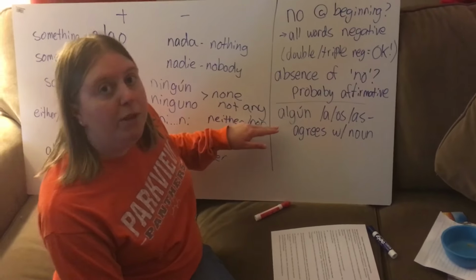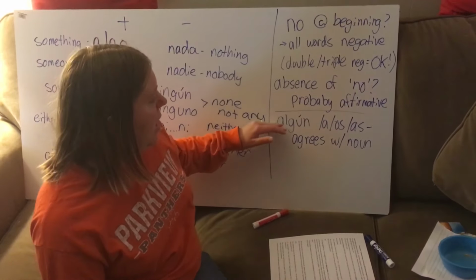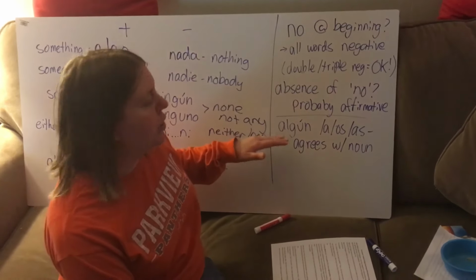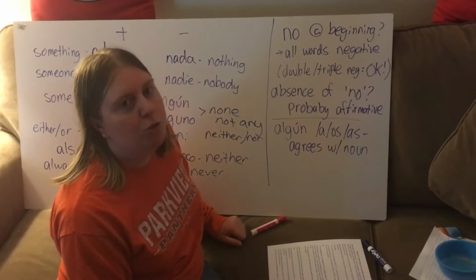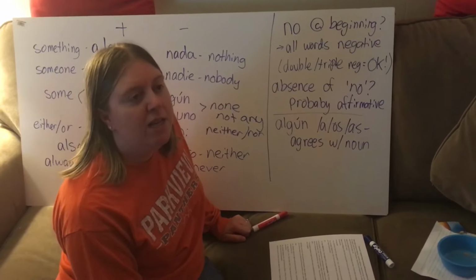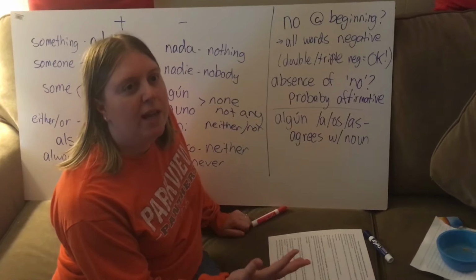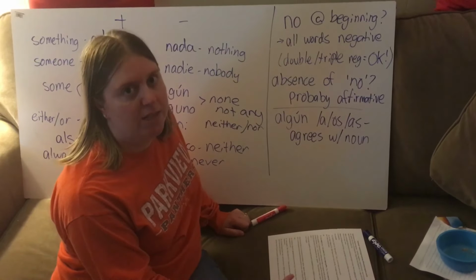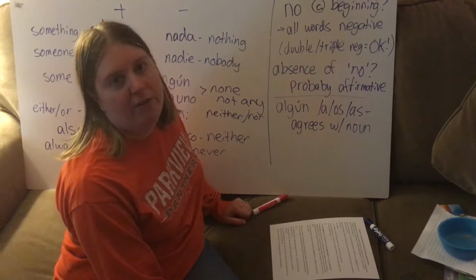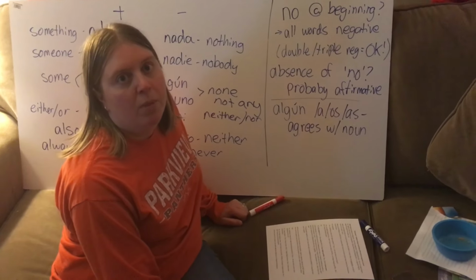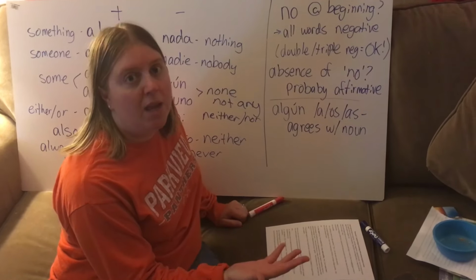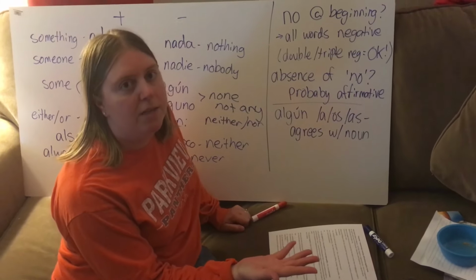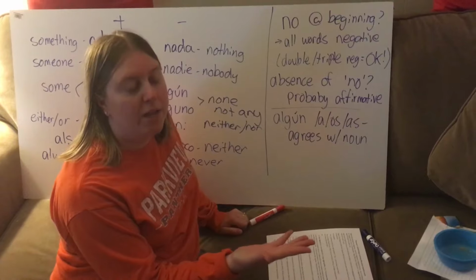Alright, so the other grammar part is that algún agrees with the noun that it describes in number and gender. So if I said some cheese, it'd be algún queso. If I said no cheese, it'd be ningún queso, because queso is masculine and singular. If I said alguna manzana, I'd have to make algún be alguna, because manzana is feminine and singular.